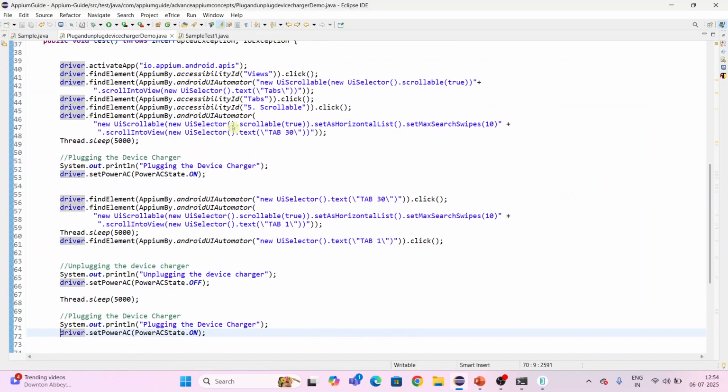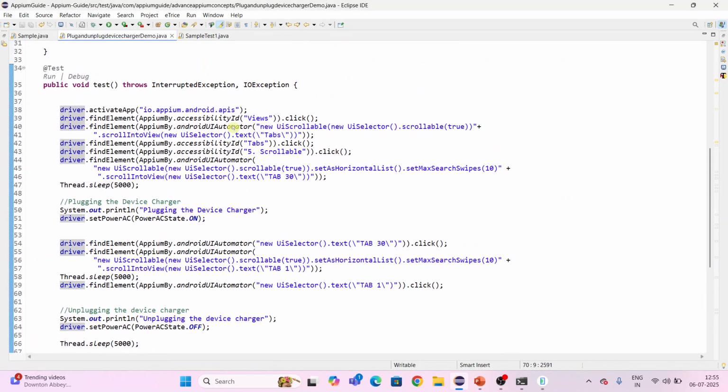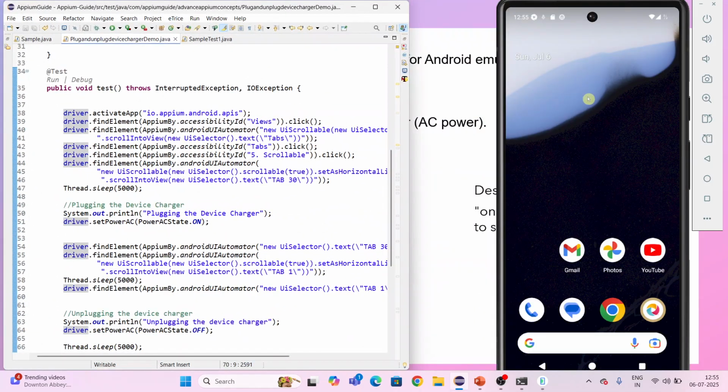Previously we did it directly from the method, plugging and unplugging. Now when the script is running, I want to see how it responds. I just copied the code from the API Demos app script which is working, and placed set power AC there, connecting and disconnecting the device charger.